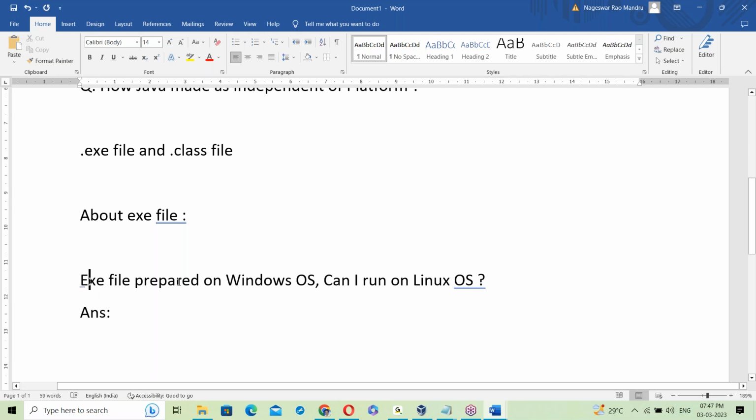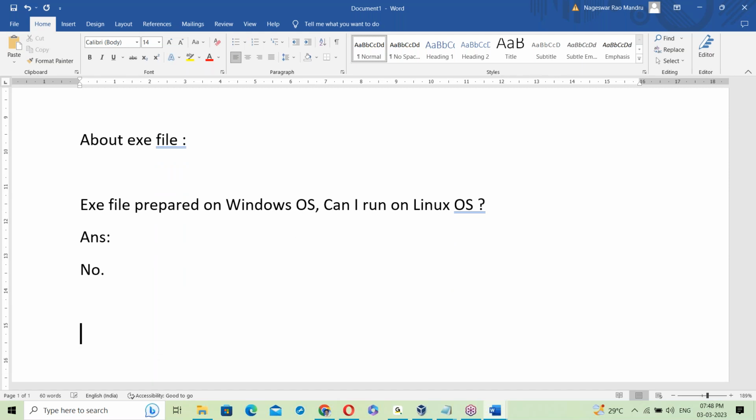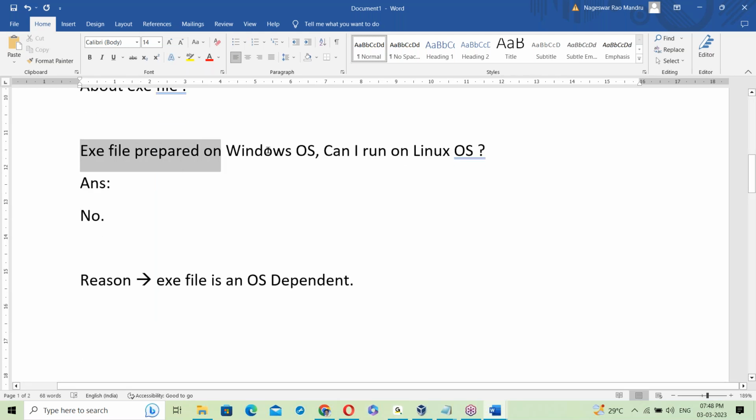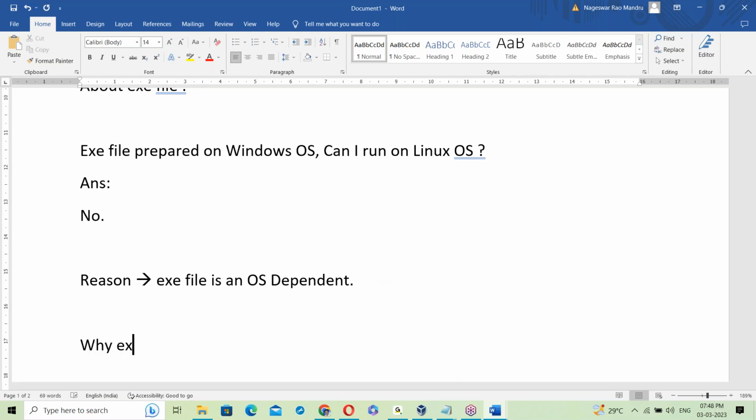So an exe file prepared on Windows, can I run it on Linux? The answer is no. What's the reason? The reason is that an exe file is OS dependent. Now immediately the question is, why is an exe file OS dependent?